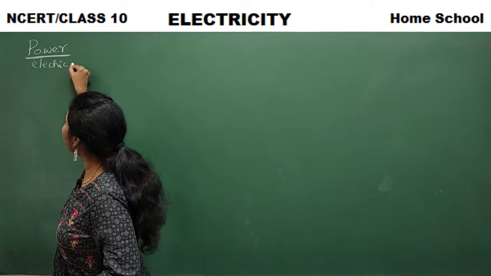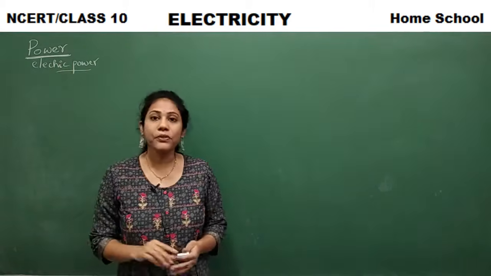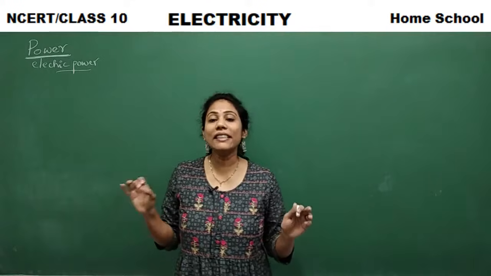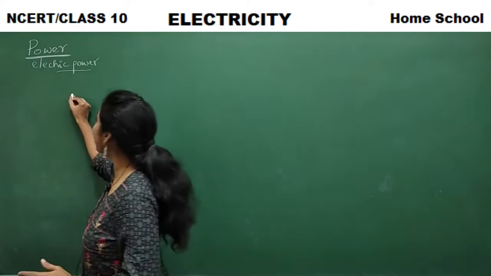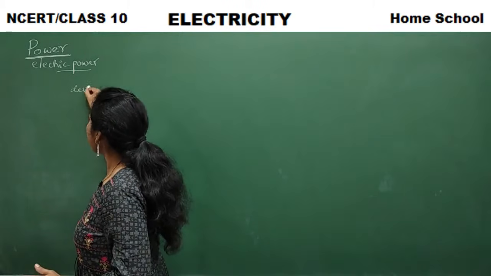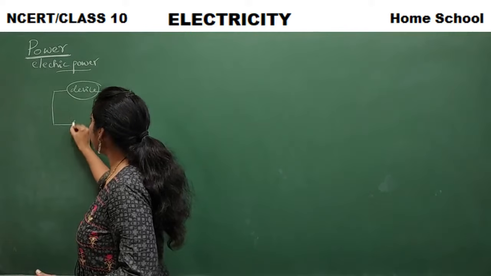Here in case of electricity, we discuss electric power. So what do you mean by electric power? See, one simple circuit I'll take. Say this is some device. I connect this device to a battery.